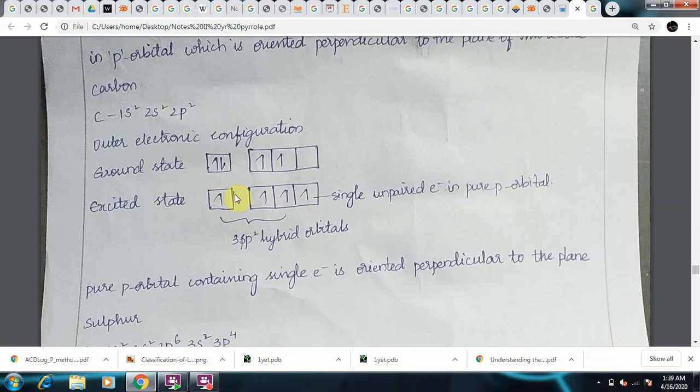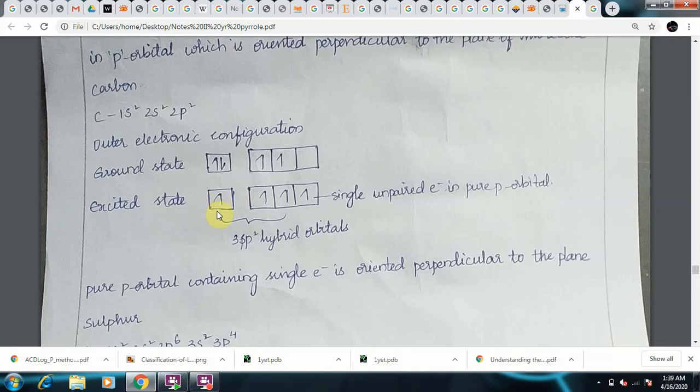Now every carbon utilizes 3 hybrid orbitals to form bonds with an adjacent carbon, or with carbon and sulfur, or with carbon and hydrogen. So every carbon requires 3 bonds, so it utilizes 3 sp2 hybrid orbitals.